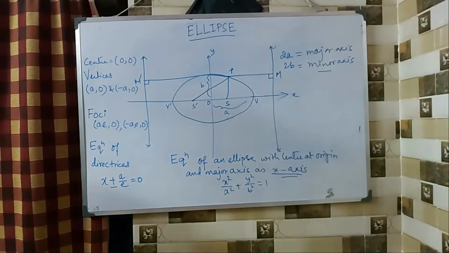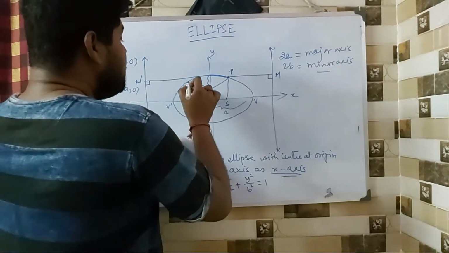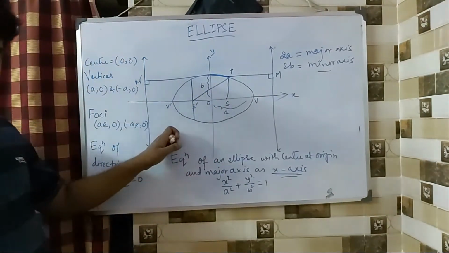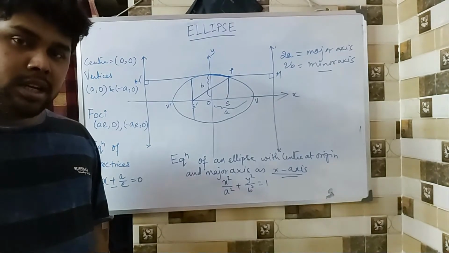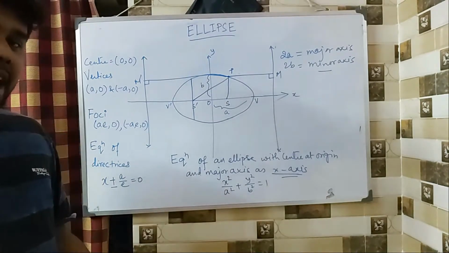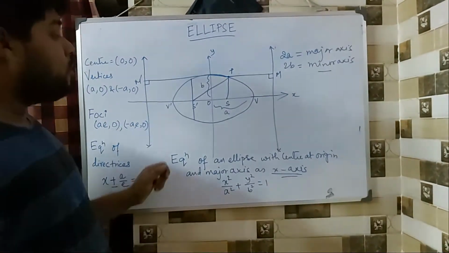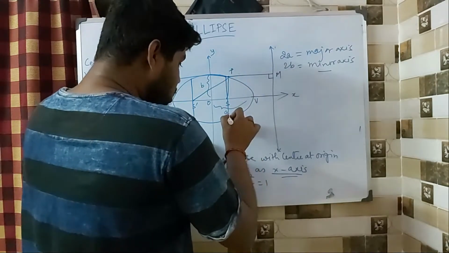Fine. Now comes the latus rectum. Now what is latus rectum? Latus rectum is a chord passing through the focus and it is perpendicular to the major axis. That is called a latus rectum. The same thing we had for your parabola as well. Now here, as you can see, I will have 2 of them.